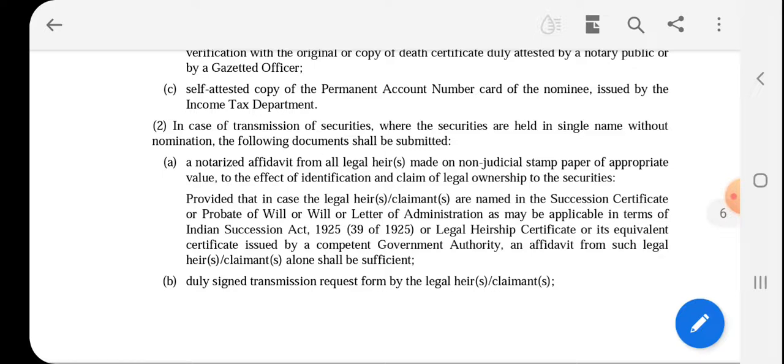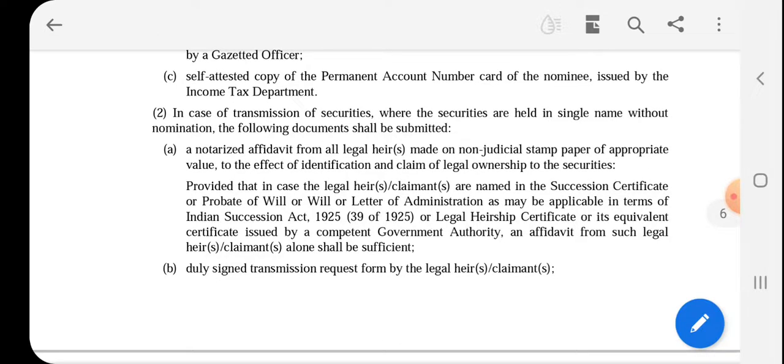This is the proviso to the first point: a notarized affidavit from all legal heirs on non-judicial paper of appropriate value is required, and where the name is mentioned in the succession certificate, the affidavit from such legal heir claimant alone shall be sufficient.